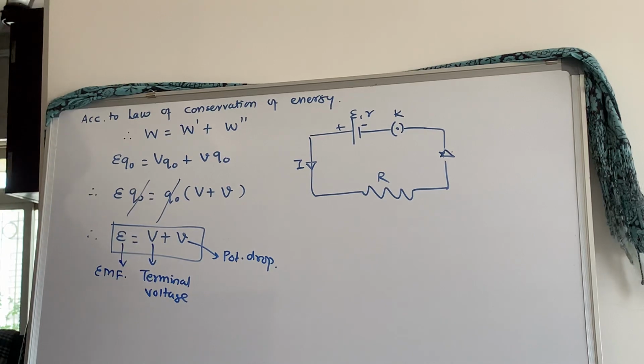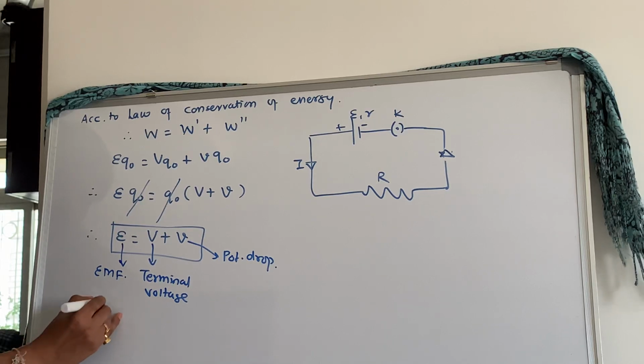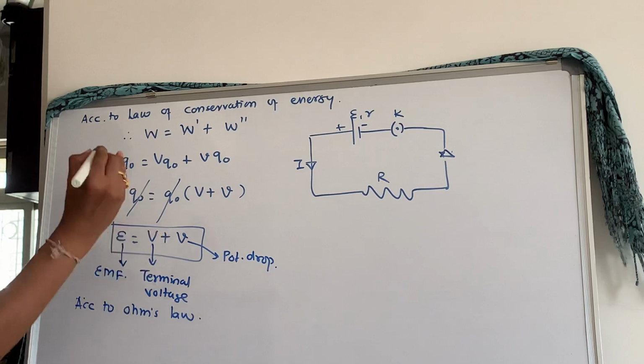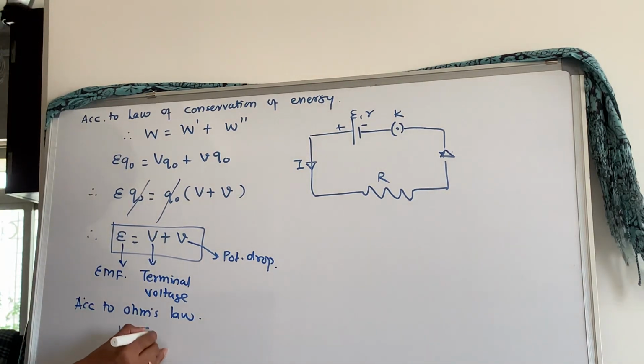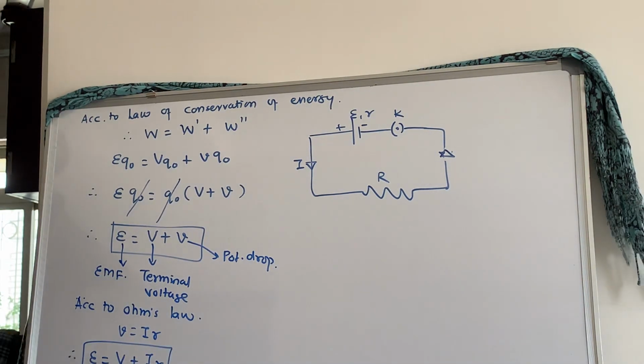This proof is not there in your syllabus, but still I am giving this proof. Now check, according to Ohm's law, small v is equal to I into R. So I can write E is equal to V plus IR. Now this equation is important for numericals.